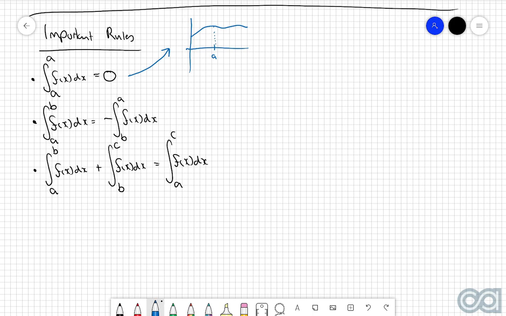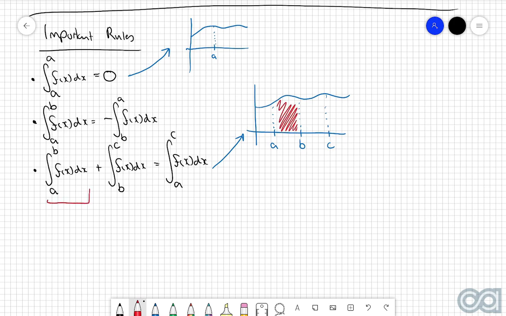Now, similar to before, let's actually go about showing why this is. So let's say we have the function f of x, and that's something like that. Let's say this point here is a, this point here is b, and this point here is c. Then what this red area here would indicate is this integral here, because it's the area bounded between a and b.